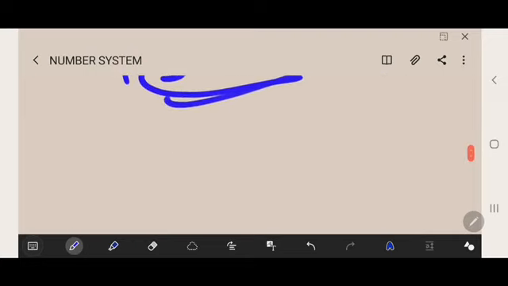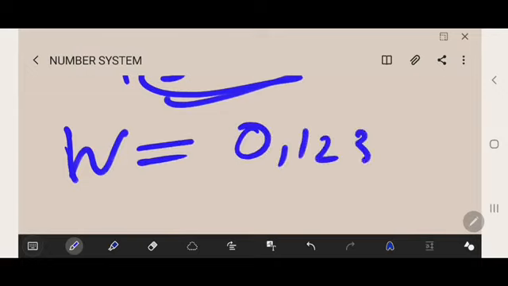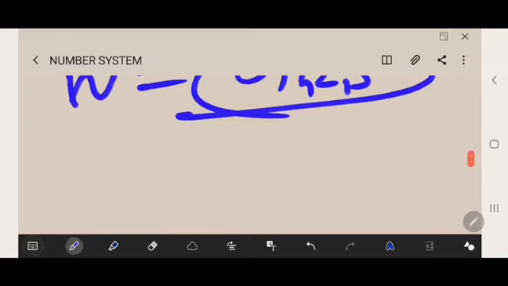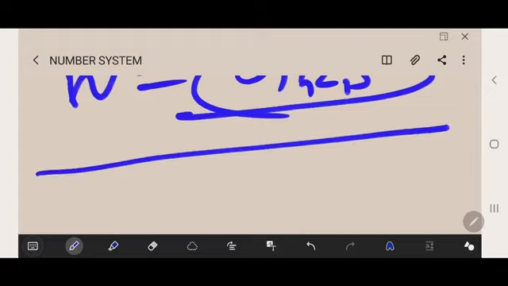Thereafter the whole number. What is the whole number? Whole number is denoted by W. All natural numbers and 0 form the set of whole numbers, and these are denoted by W. So W equals 0, 1, 2, 3. The points to note are that 0 is the smallest whole number and whole numbers are also called non-negative integers.